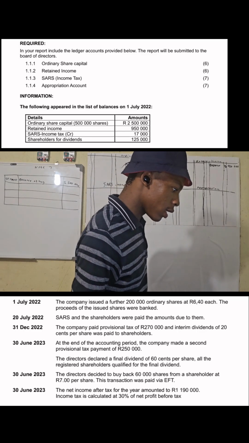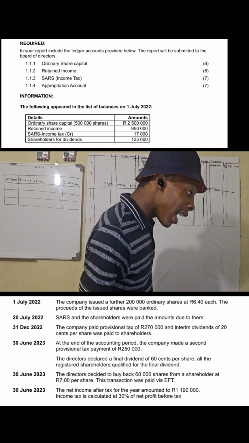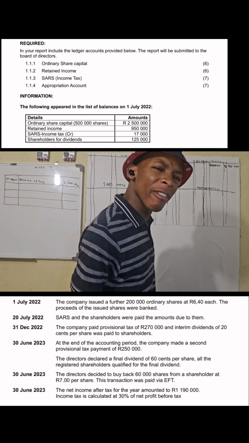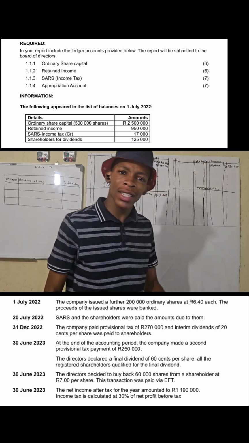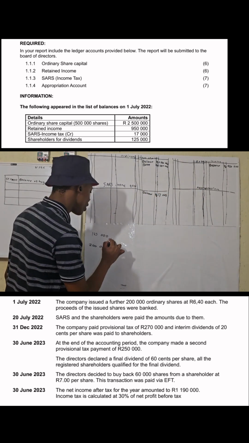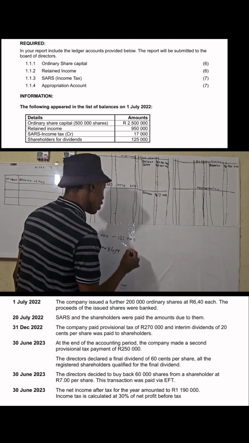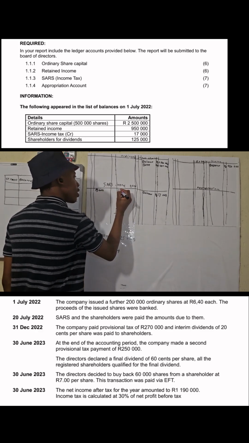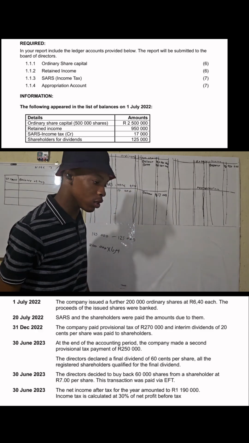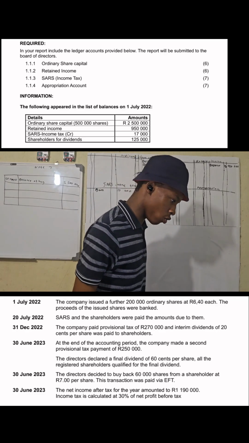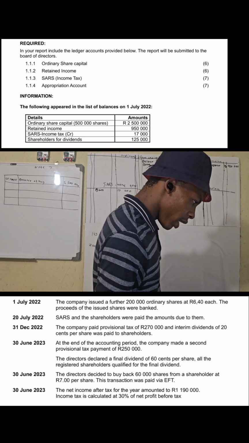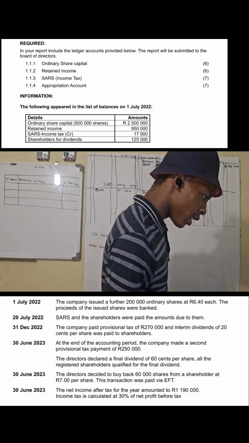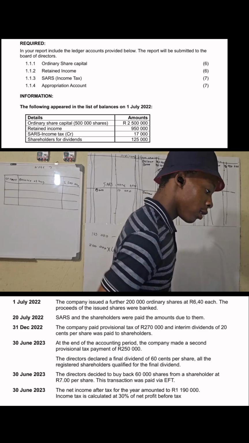SARS and shareholders were paid the amount due. The first transaction for SARS and the first for shareholders: you must pay this 125,000 and you must pay this 17,000 from the bank. I taught you on the 2022 question paper, activity 1 and 2. The company paid provisional tax payment of 270 and interim dividends of 20 cents.